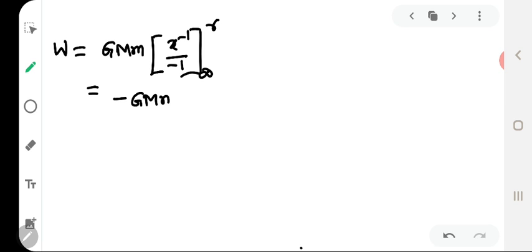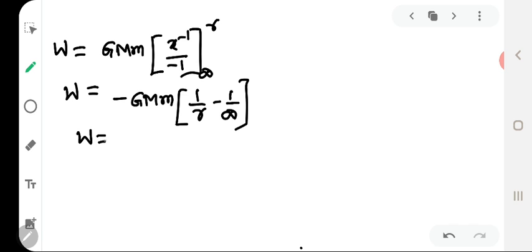So minus GMm, and it will be 1 by R minus 1 by infinity. So work done becomes equal to minus GMm by R.